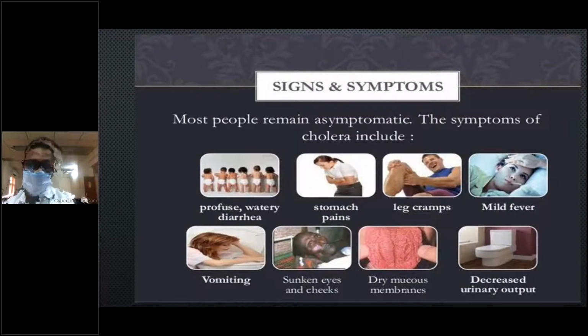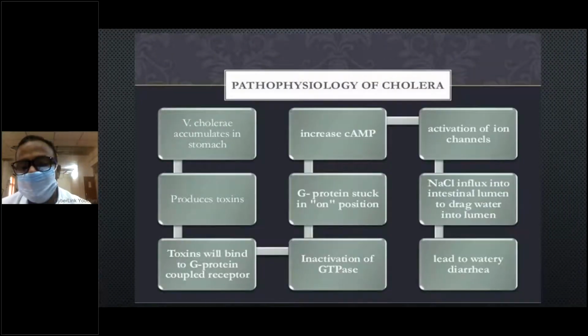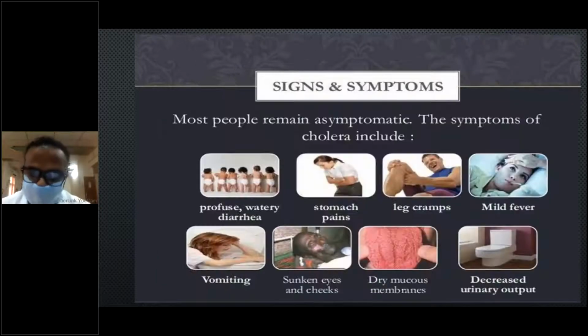Very simple. The toxin has a molecular weight of 84,000. It contains two subunits, A and B. B is for binding and A is the active form. A contains two parts, A1 and A2. Once bound, it raises cyclic AMP in the cell and causes efflux of fluid along with sodium into the small intestine. That leads to watery diarrhea.